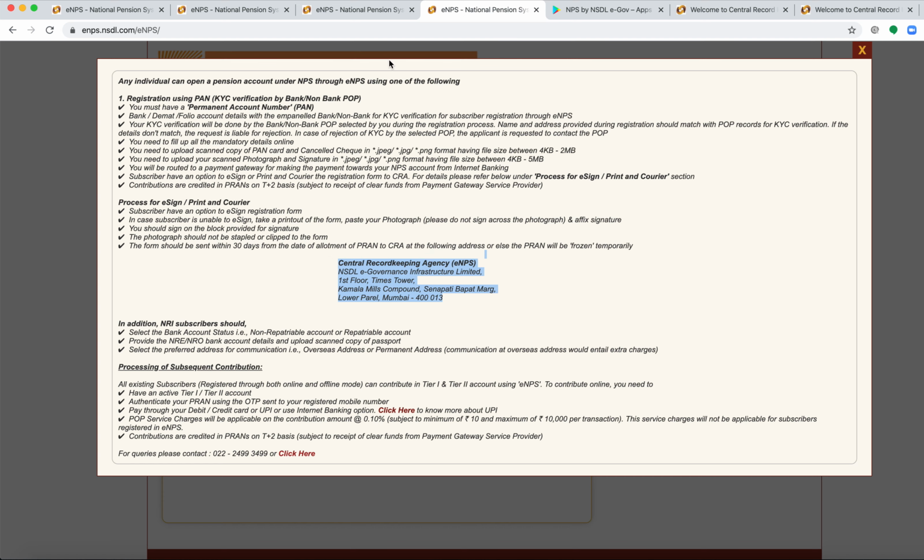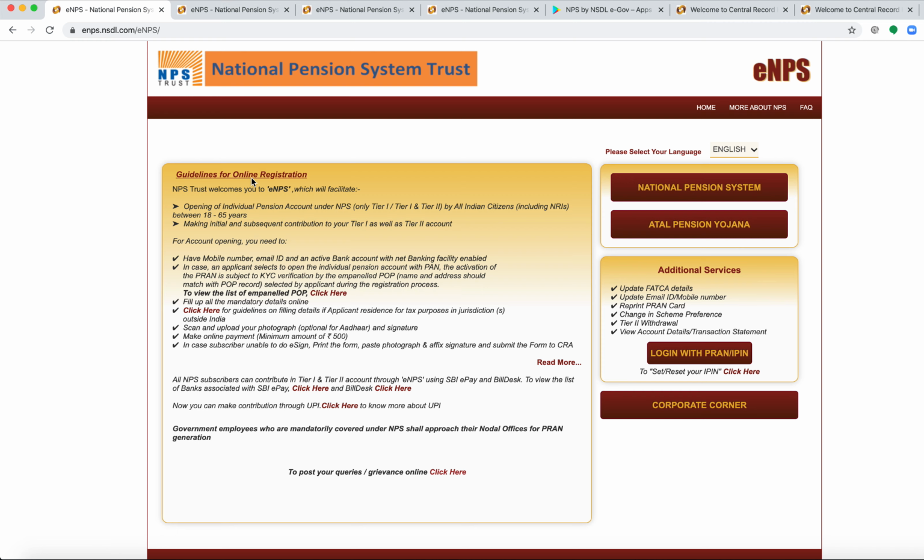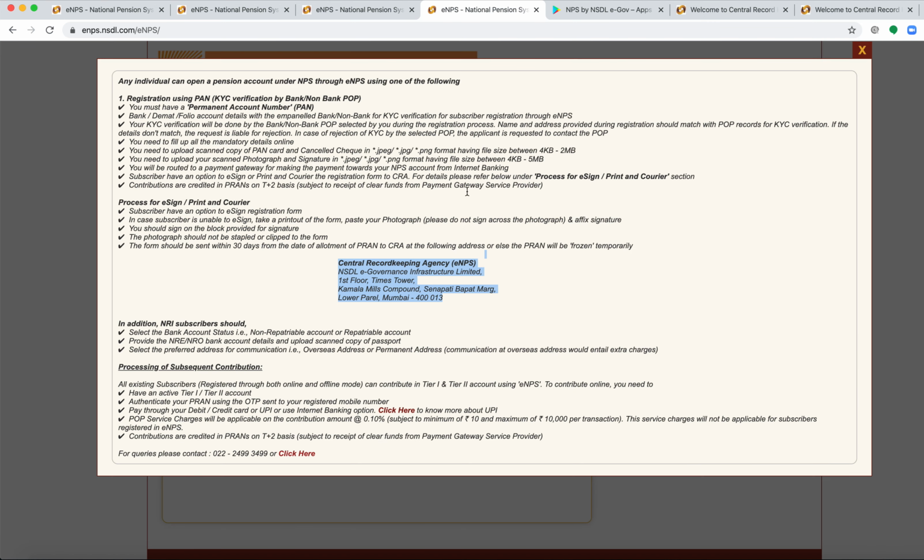All these details are already mentioned in the respective stage of the form, and even more, on the first page of this site there is a read more option that will provide you all the other details upfront. Through that you can learn about the process before you begin.